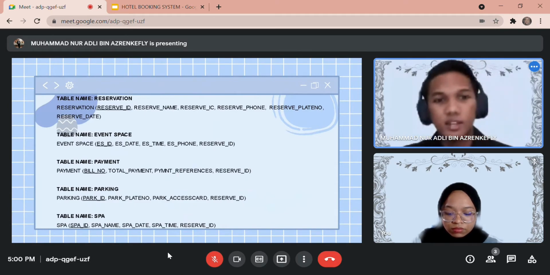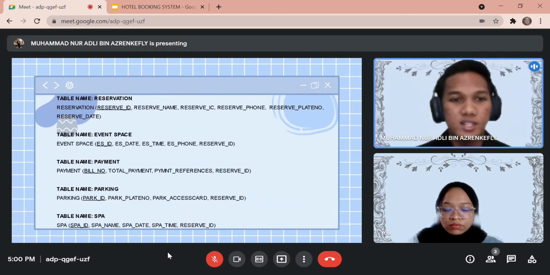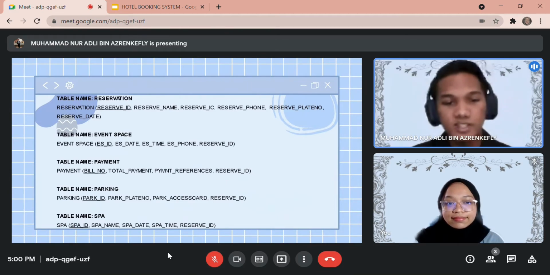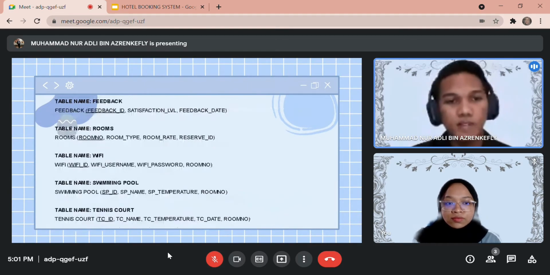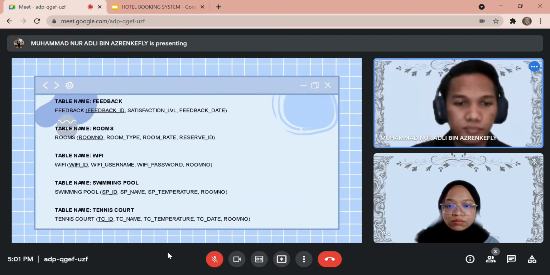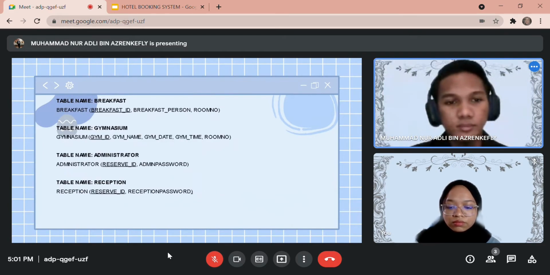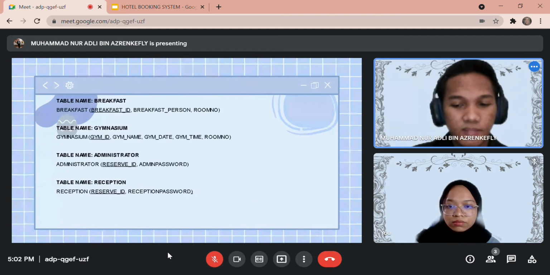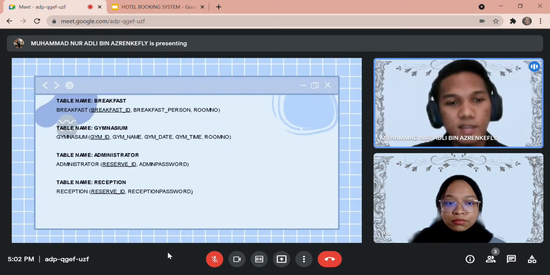The first table we have is reservation. The next tables we have are event space, payment, parking, spa, and the feedback table. Then room, the Wi-Fi table, swimming pool, tennis court, the breakfast table, the gymnasium table, and administrator. And the last table is reception.